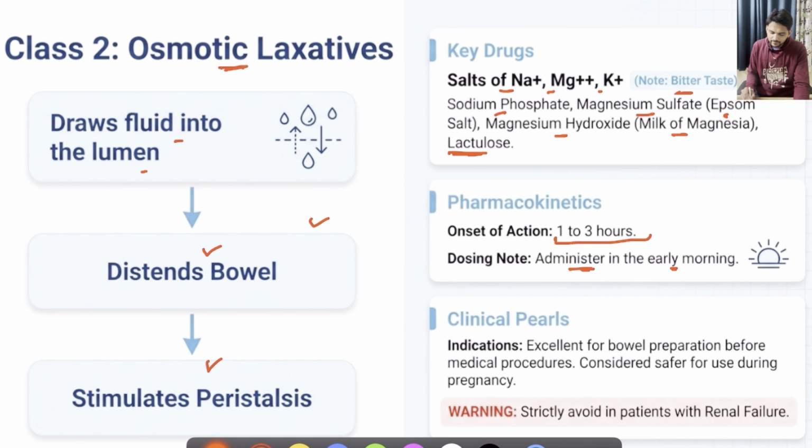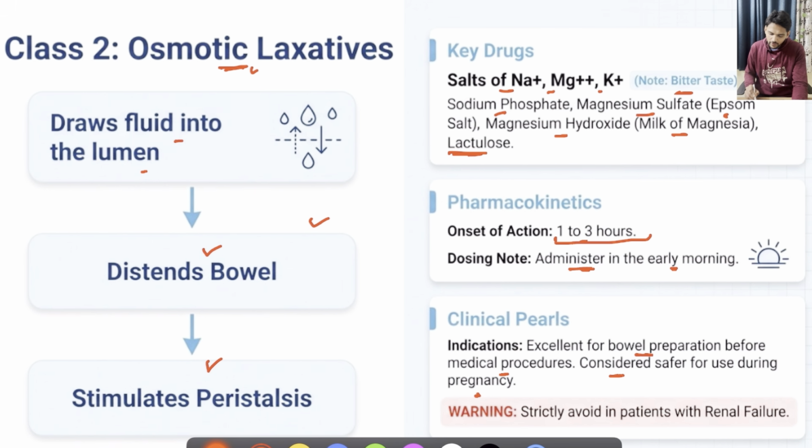And this rapid onset of action is utilized for bowel preparation before some medical procedures, for example, colonoscopy. So this is another added advantage we can say. Also, this class of drugs is considered safe during pregnancy. So if any pregnant women are facing constipation issues, we can definitely go ahead with this class of medications.